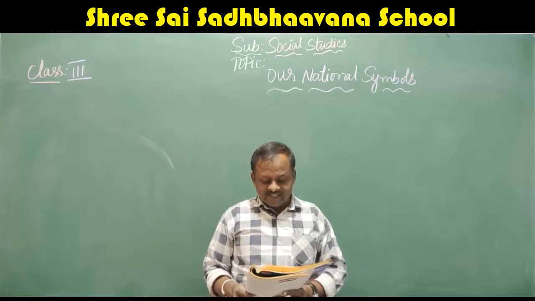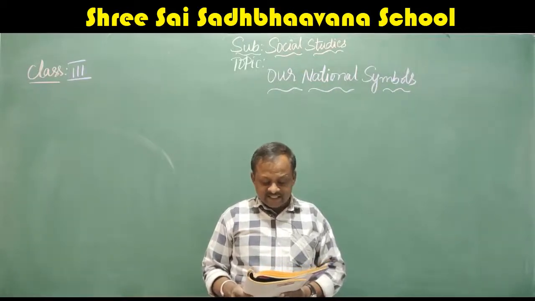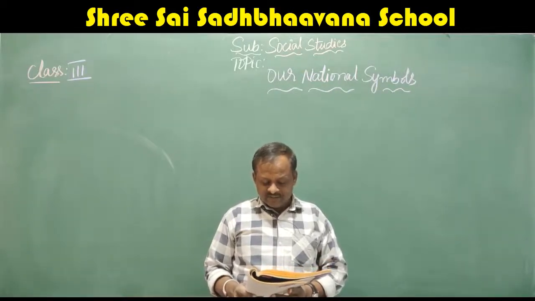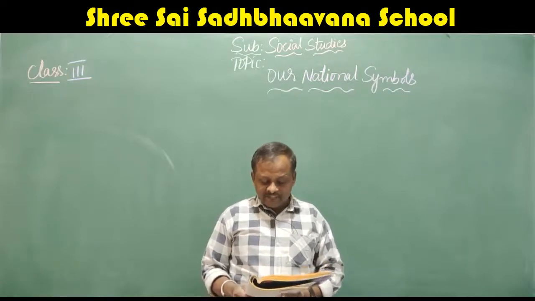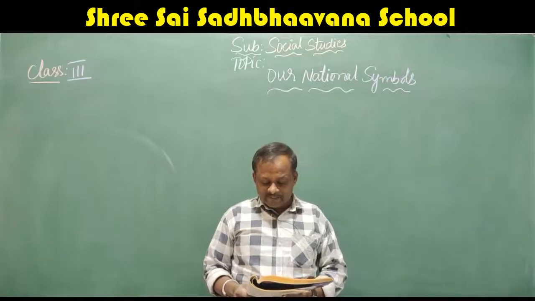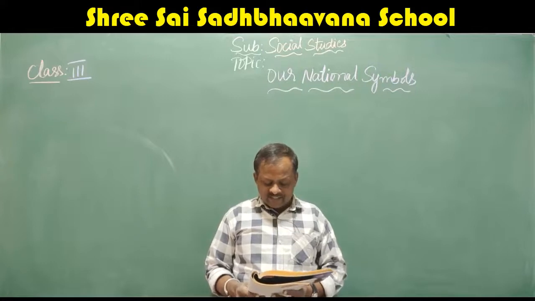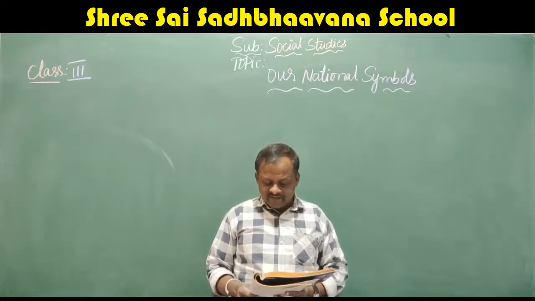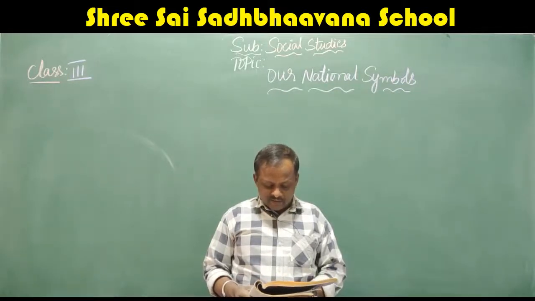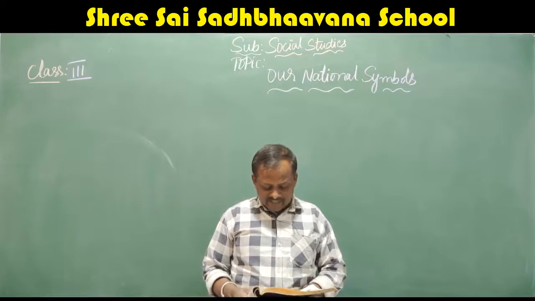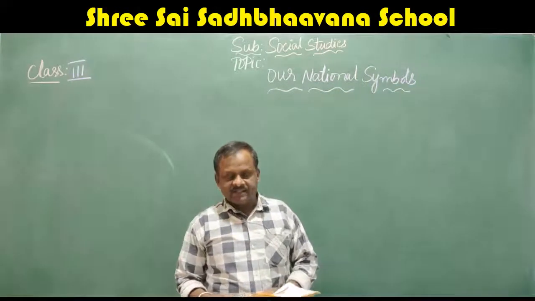Between these two carvings is a wheel known as the Dharma Chakra. The words Satyameva Jayate are written below the chakra. They mean truth alone triumphs. The crest is mounted on a bell-shaped base carved like a lotus with inverted petals. The emblem appears on all Indian currency. It is also found on all government letters and other papers.